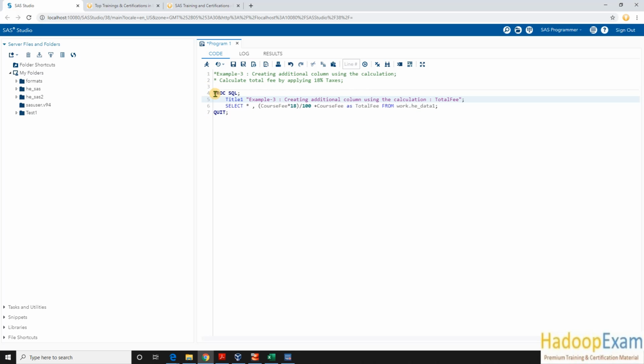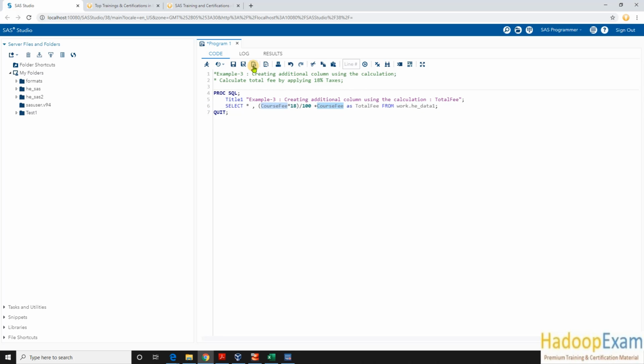Okay, this is how you put the title in the report. So here what I am saying, select star means every column from this table HE data 1. But one additional column you create using the calculation. So what we are doing here, whatever the course fee column is there, apply the 18% tax on that and give me a new column which contains the calculated value as well. So in the same query you are calculating and generating this calculated column in the output. So I am applying 18% tax in this query on this course fee.